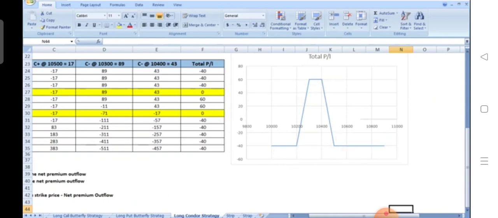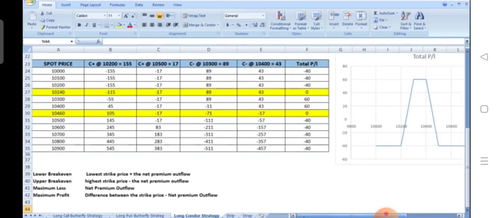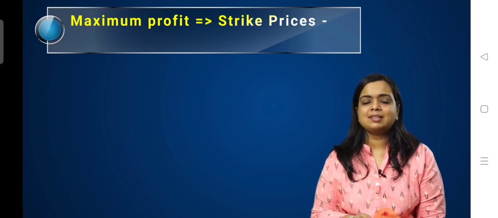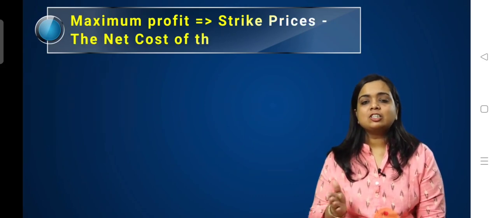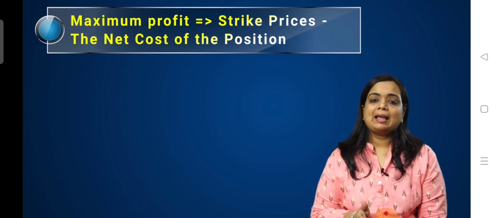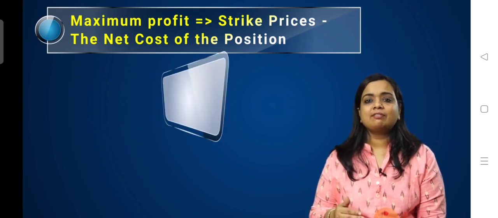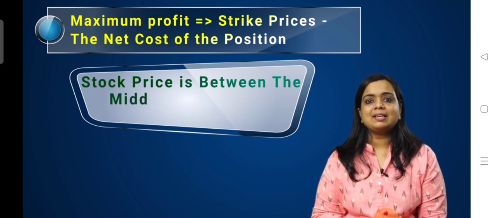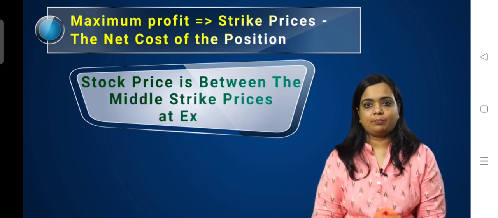So we must make sure that the market is range bound for this strategy to make profit, and all the strike prices should be equidistant. The maximum profit is equal to the difference between the strike prices less the net cost of position, and this profit is realized if the stock price is between the middle strike prices at expiry.